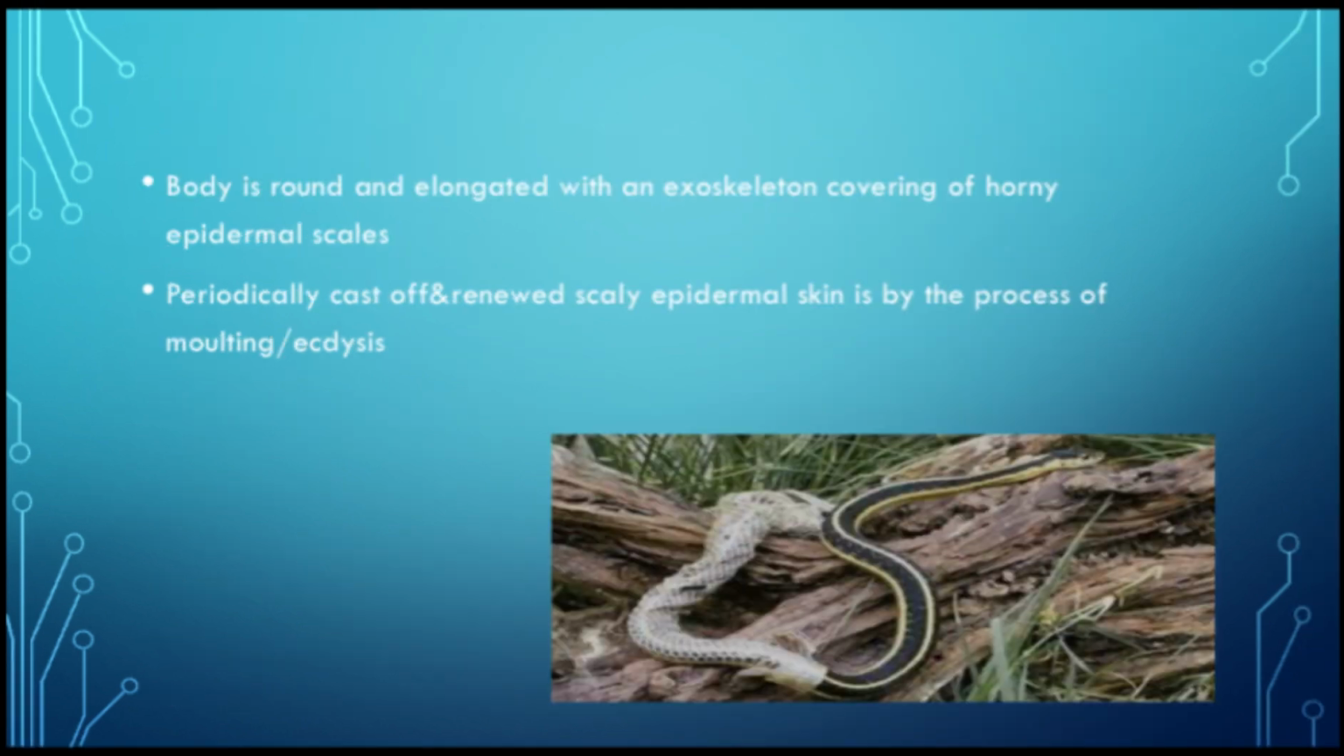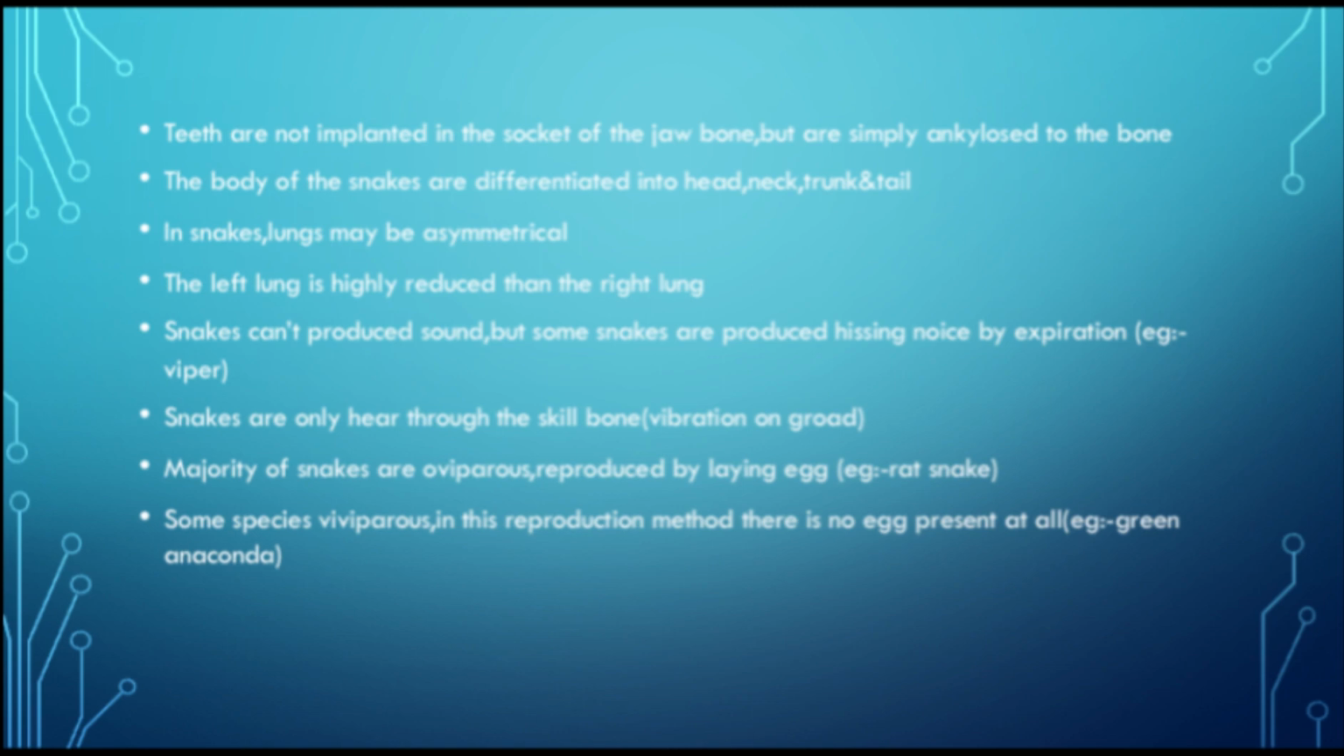Body is round and elongated with an exoskeletal covering of horny epidermal scales, periodically cast off and renewed. Scaly epidermal skin is shed by the process of molting. Teeth are not implanted in the socket of the jawbone but are simply ankylosed to the bone. The body of snakes is differentiated into head, neck, trunk, and tail.